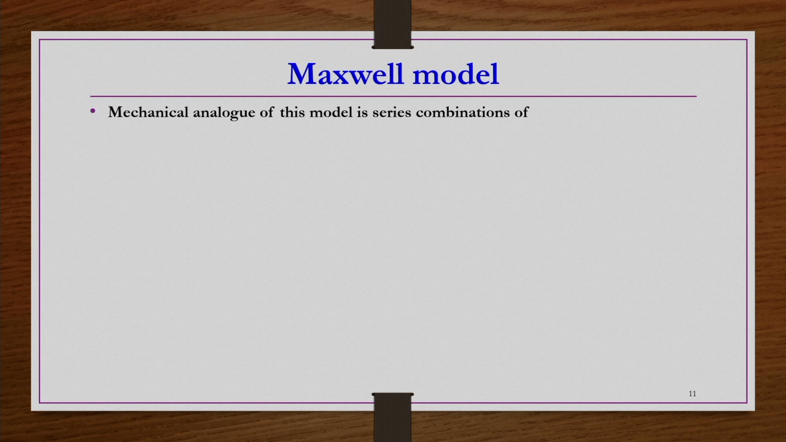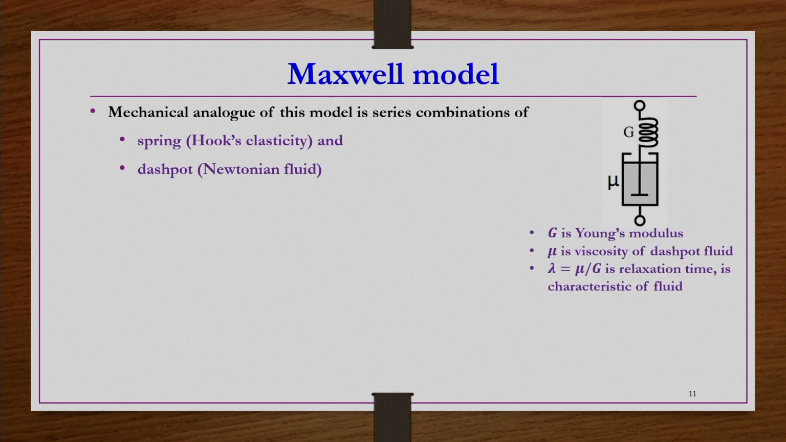So, the Maxwell model. The mechanical analog of this model is a series combination of spring and dashpot, right. So they are arranged in series like this. Now we have a spring here whose Young's modulus is G, and then we have taken a dashpot, which is a vessel containing a Newtonian fluid.